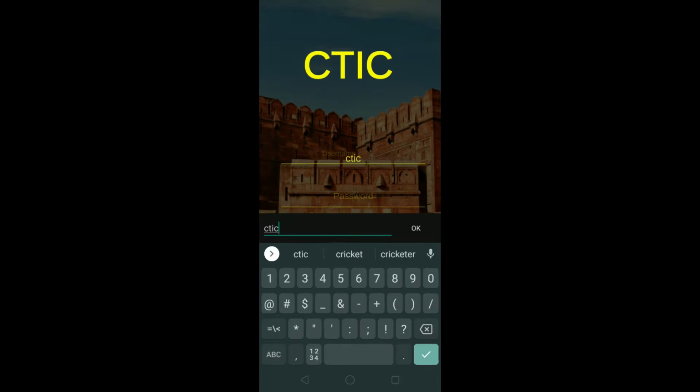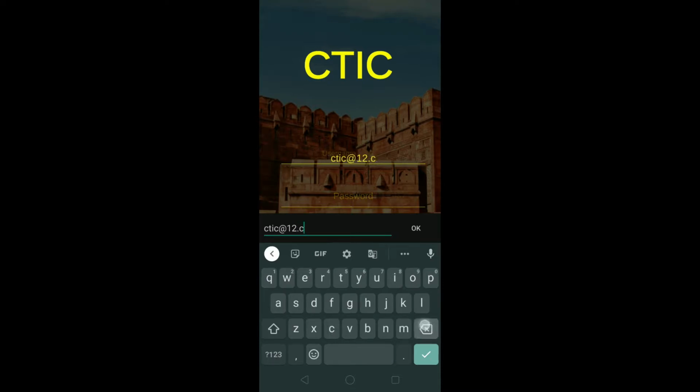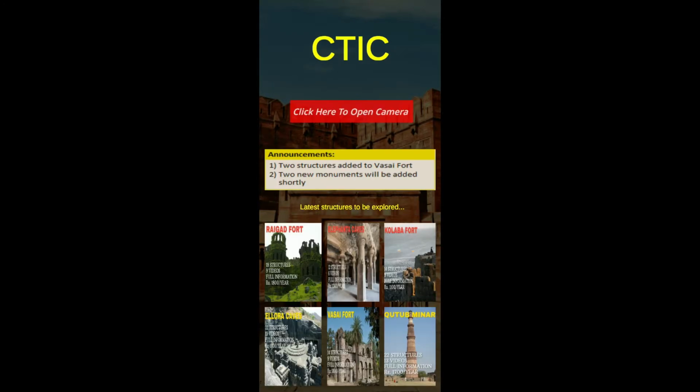That is the username, ctic@12.co, and the password. So let's log in to the system.